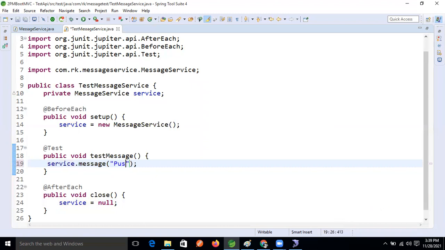Here we are taking a string, and this method is returning some data also, right? So that data will become the actual.